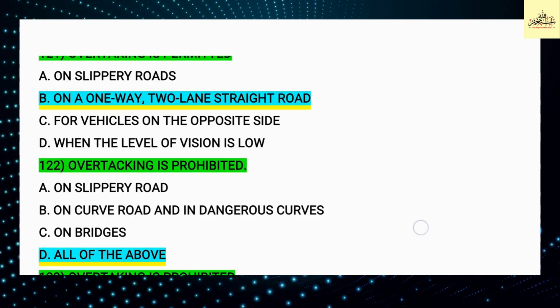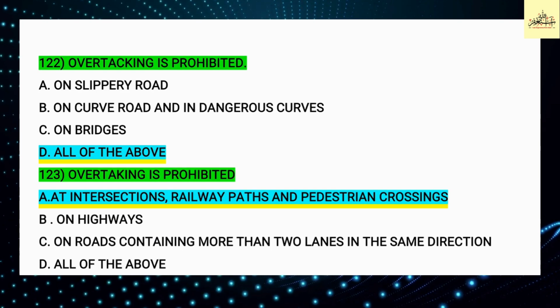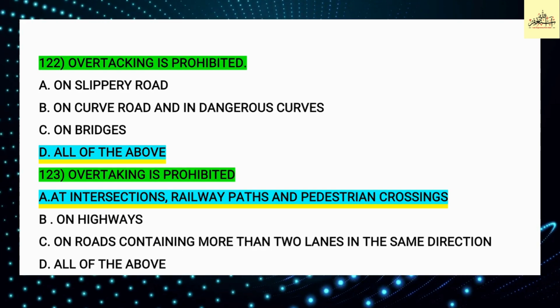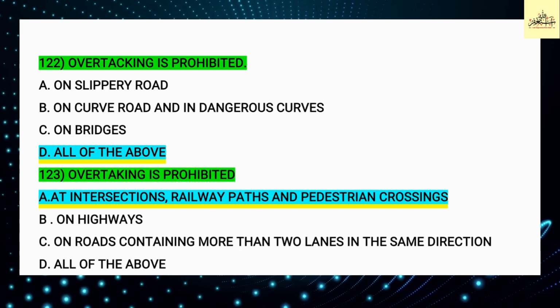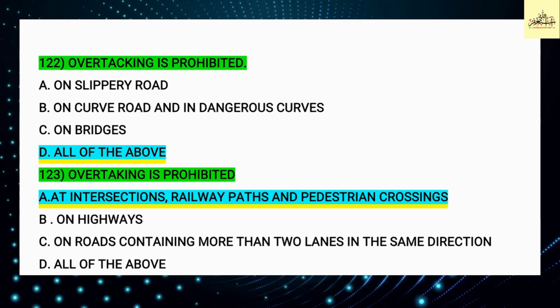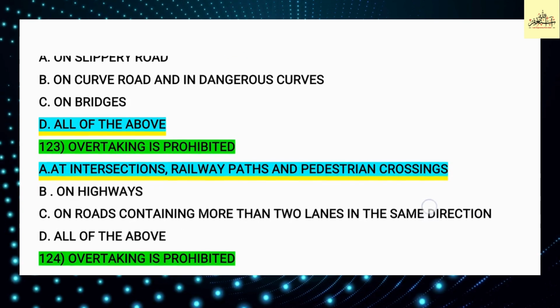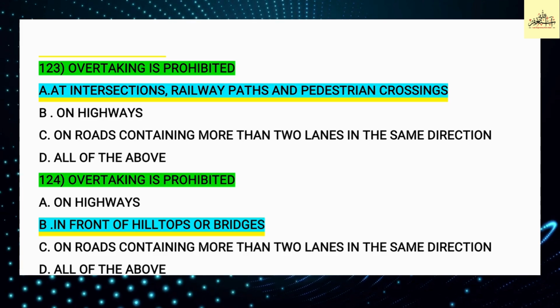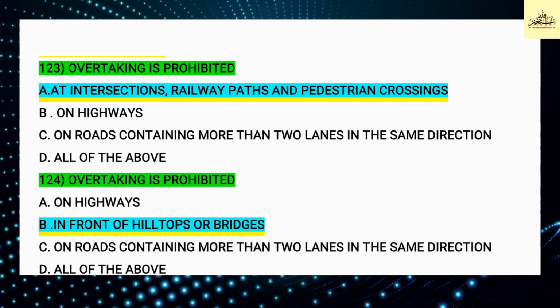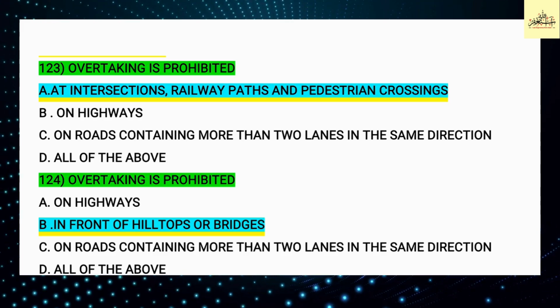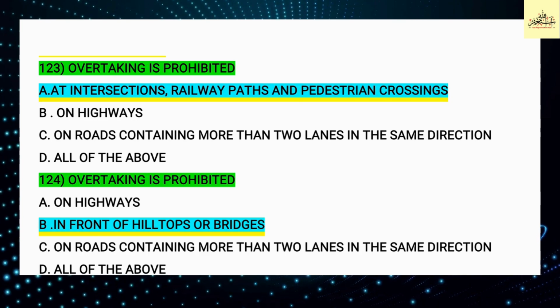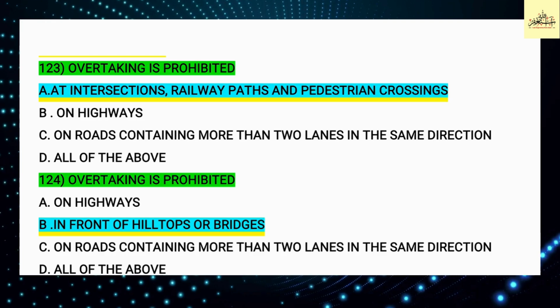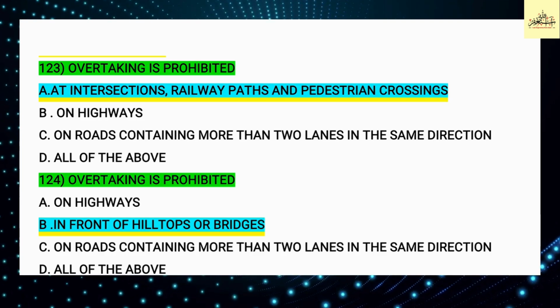Question 122. Overtaking is prohibited. This question is also very important. Option D is correct: all of the above. Question 123. Overtaking is prohibited. Option A is correct: at intersection, railway path and pedestrian crossing. This question is also very important.